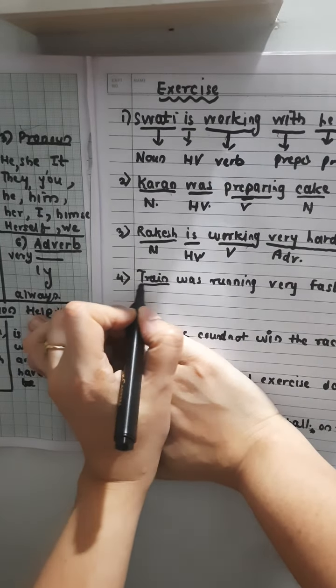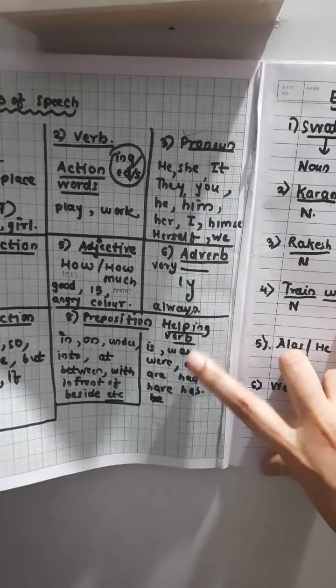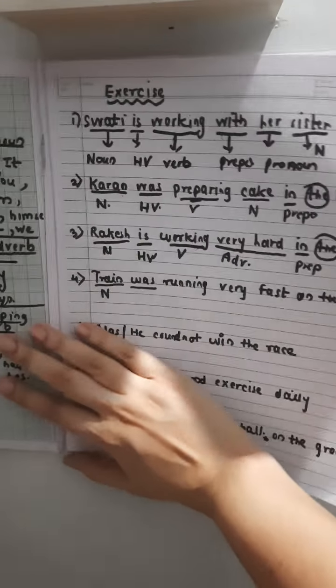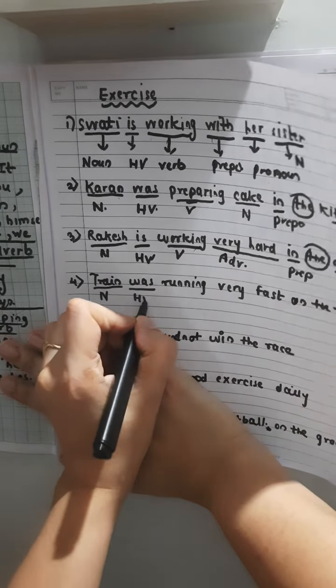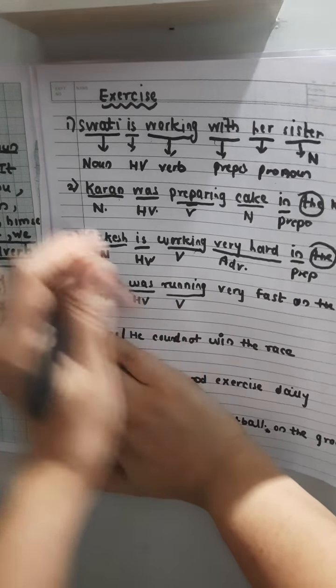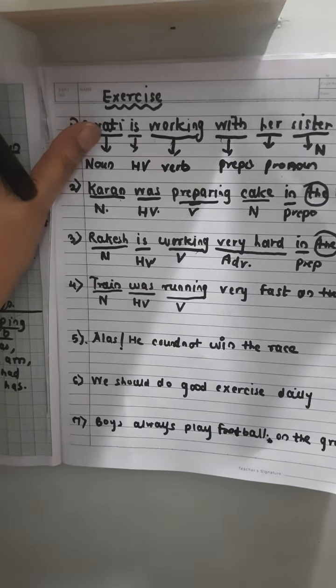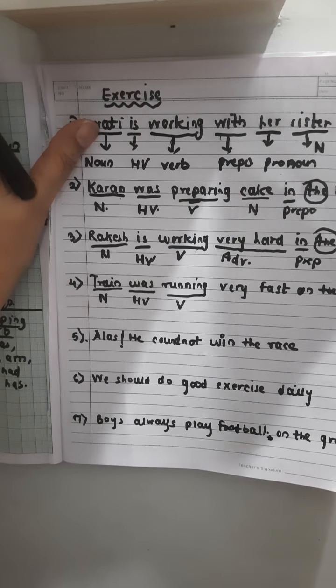Train. Train is obviously a noun. Was. Where is was? ये है ना हमारा helping verb. Helping verb. Running. It's an action. So verb. Verb or helping verb हमेशा together. They are always together. Fine.